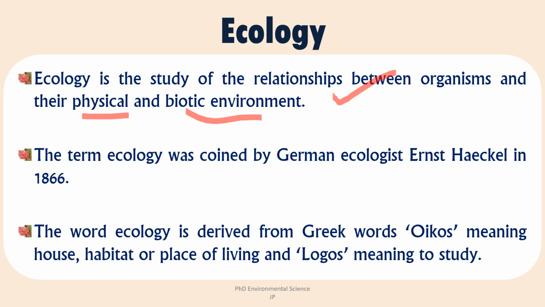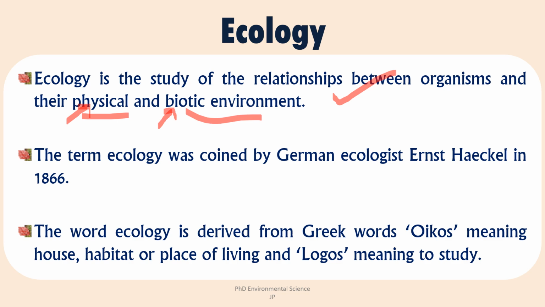Physical environment or abiotic factors includes climate, soil, water, and other non-living components that influence the living organisms. Whereas biotic factors or biotic environment includes interactions with other living organisms such as predation, competition, symbiosis, and cooperation.